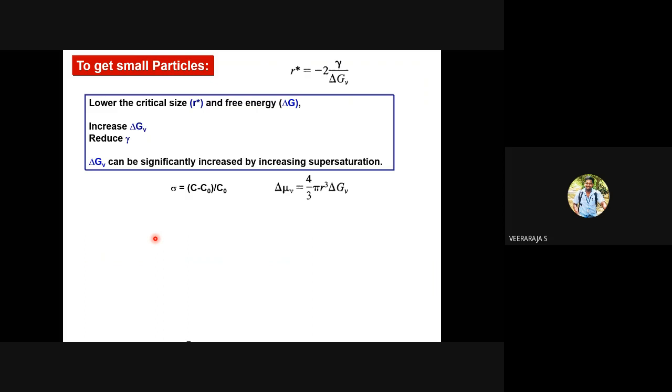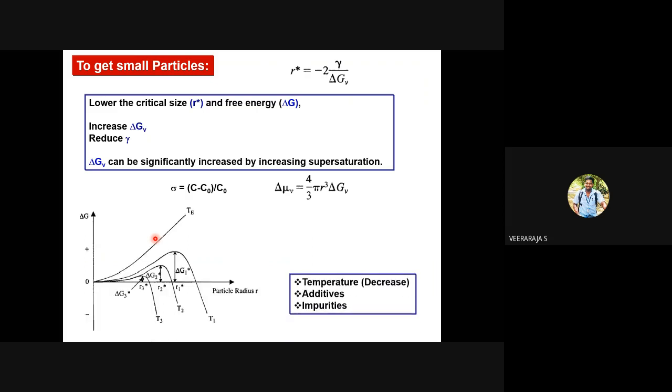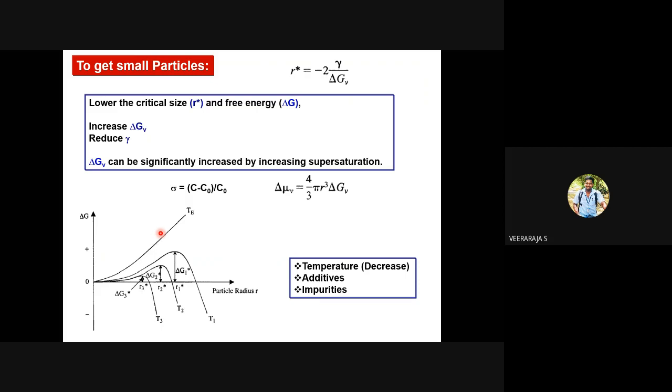This is what we have seen last class, to get still smaller particles. These are the external parameters you can control: temperature, additives, impurities, time, etc. Generally, the lower the temperature, the lower the size you will get. And generally, the lower the concentration, the lower the particle size, or vice versa. And if you have any additives or impurities, you can still get lower particle size. I have one more slide in this regard. We will come back to this size distribution later.